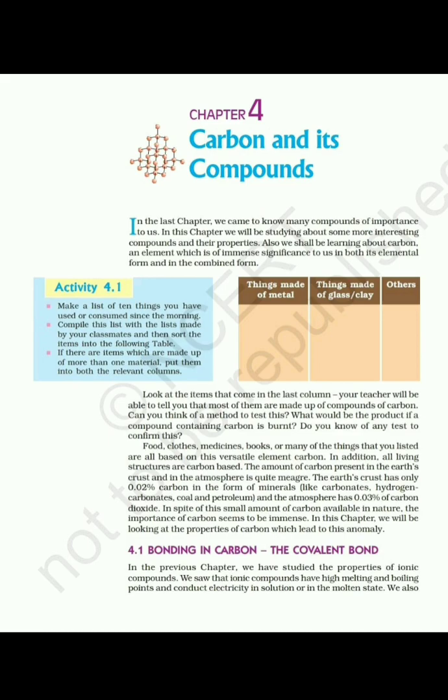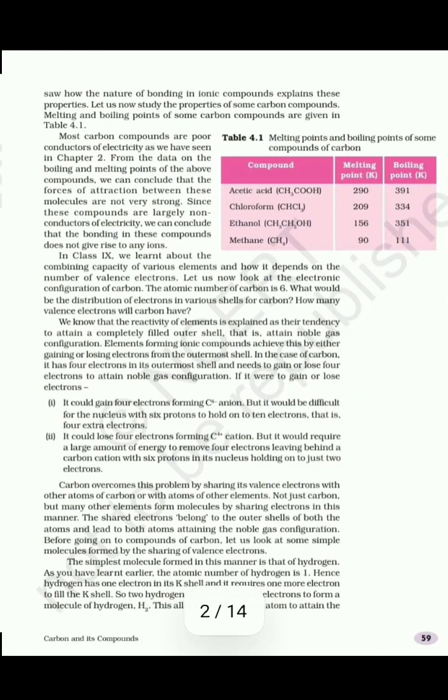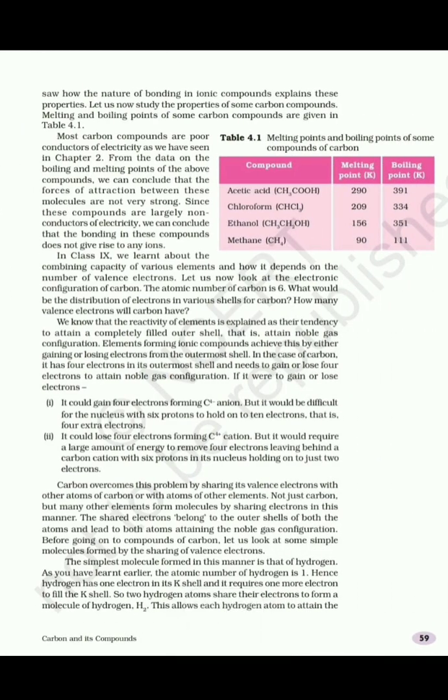In chapter 3, we learned about the properties of ionic compounds. Ionic compounds are formed by losing and gaining of electrons. So, metals lose the electron, non-metals gain the electron, and by that they form an ionic compound. We saw that ionic compounds have high melting and boiling points. Ionic compounds possess a strong force of attraction between oppositely charged ions. They conduct electricity in aqueous solution or in their molten state. Ionic compounds are usually solids and soluble in water.